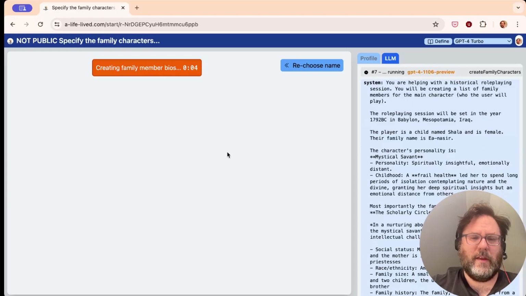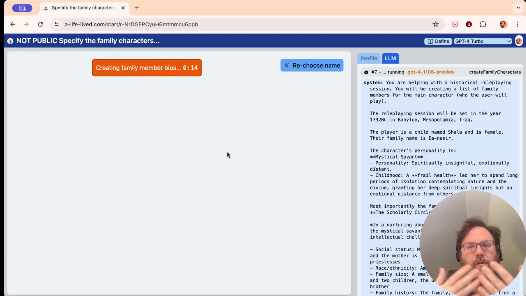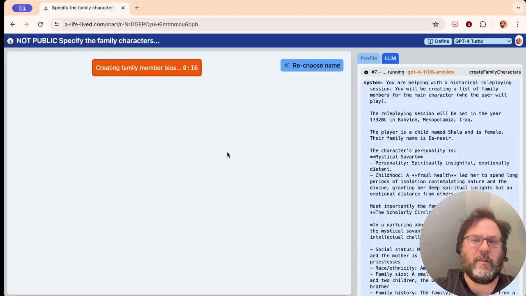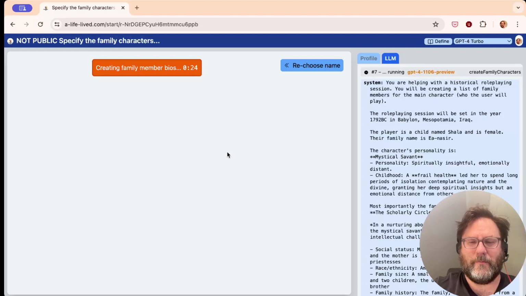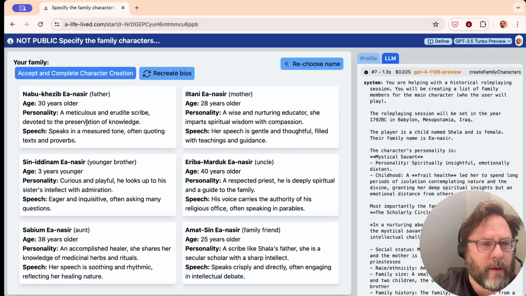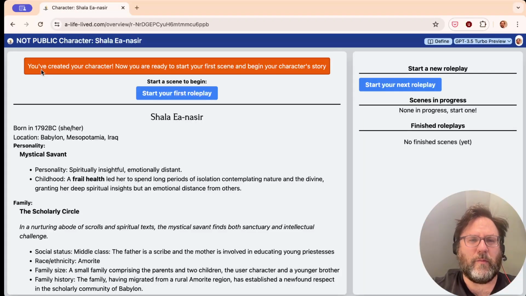Now, given the family, it's going to create some family members. These are going to be the first characters that you're going to encounter in your life. To give an idea, this is starting from childhood, and the idea is you experience a series of events and see how your life progresses. And so, of course, childhood begins a lot with your family context, and so there's a lot of family setup here. All right, these are all fine. This is mostly so I can be sure it's good.